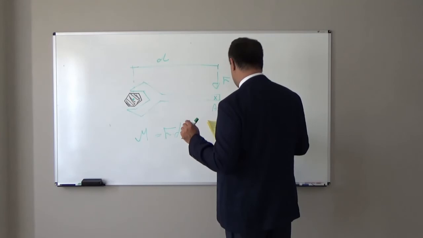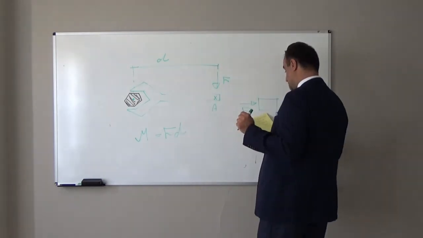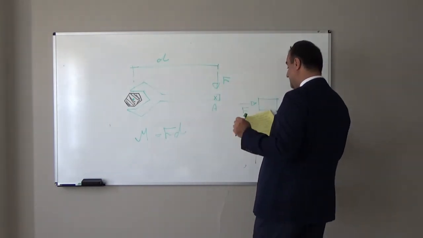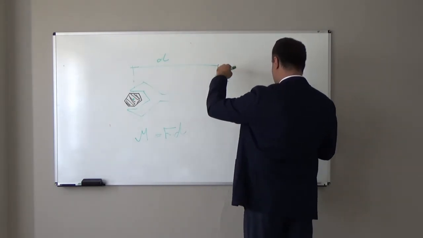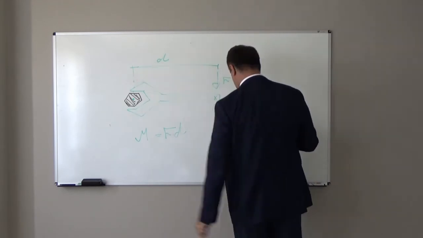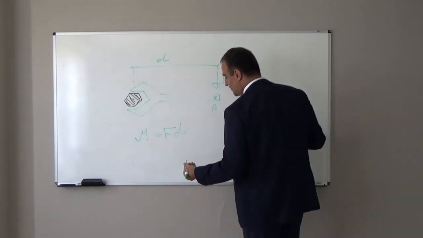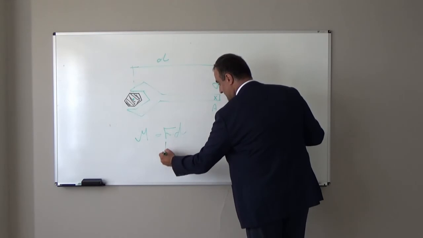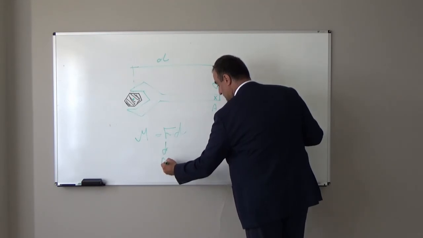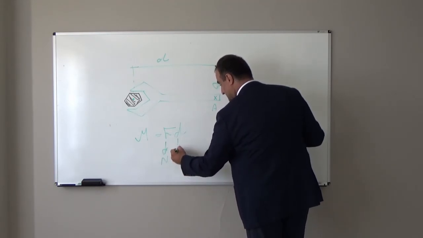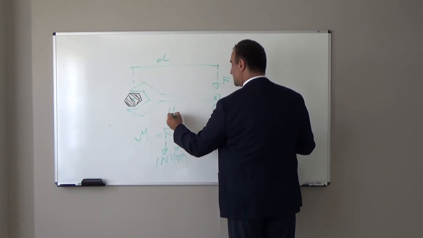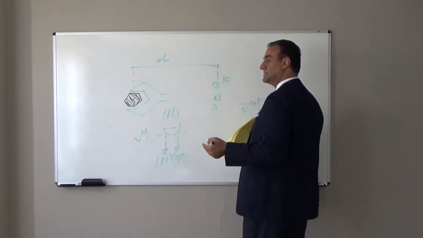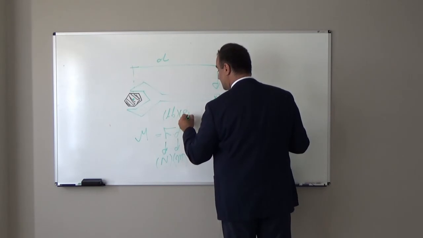So, moment is equal to the magnitude of the force multiplied by the perpendicular distance between the line of action of the force and the axis of rotation. For the unit of moment, if the unit for force is Newton and the unit for distance is meter, it will be Newton times meter, or if force unit is pound and distance unit is feet, it will be pound feet.